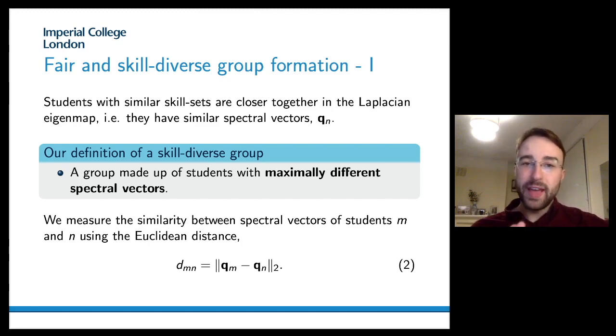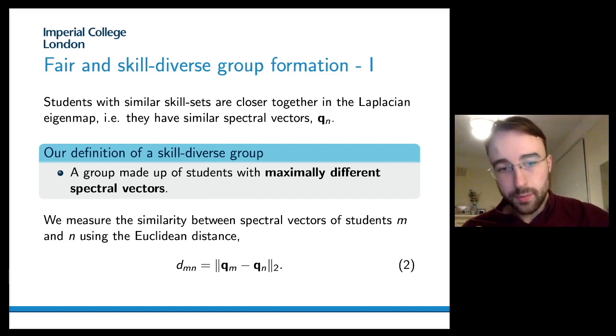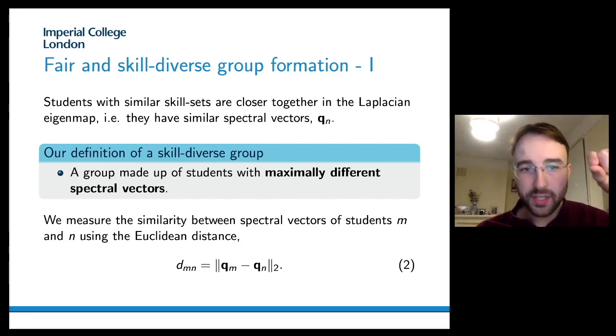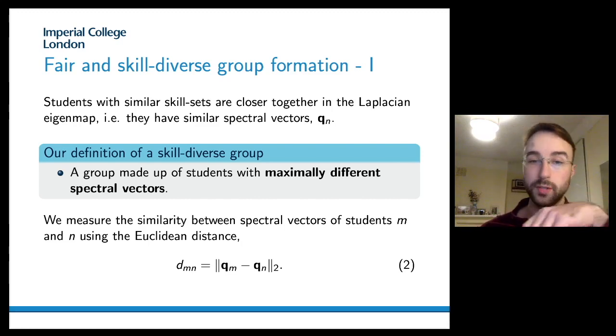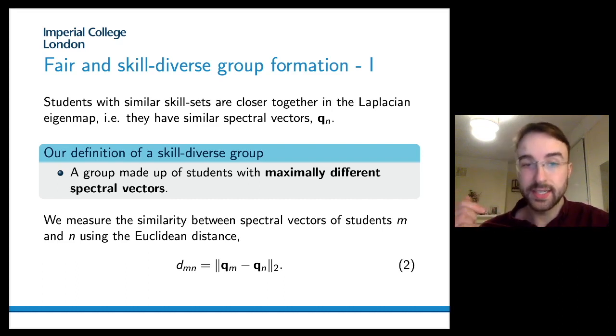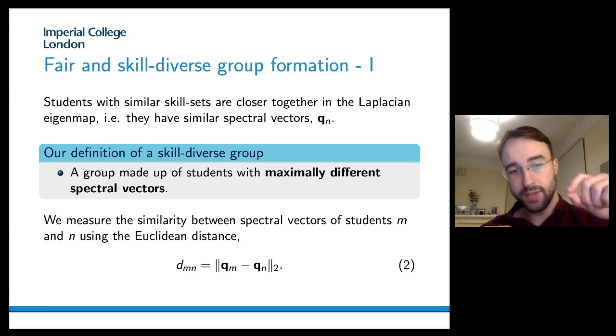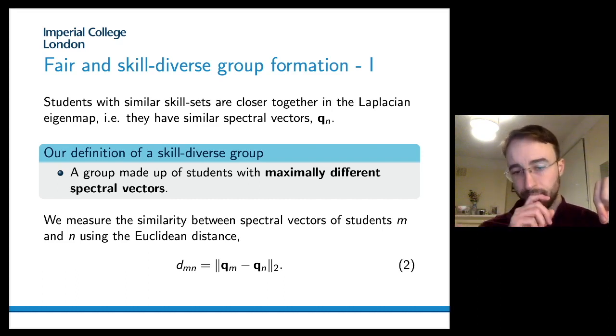In order to perform fair and skill diverse group formation, we have to define what we mean by fair and skill diverse group formation. Firstly, let's start with a skill diverse group. From the observation that students with similar skill sets are positioned closer within the eigenmap, where these skill sets correspond to below average, above average in mathematics, and consistently high achievers, we can compose a skill diverse group as a group made up of students with maximally different spectral vectors. This corresponds to picking students to form a group where they're very far apart in the eigenmap.